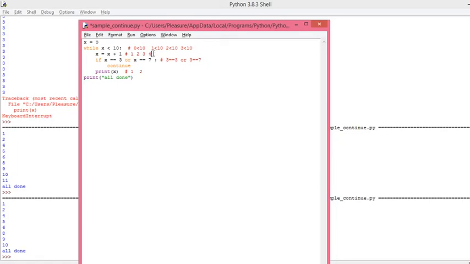So it becomes 4. Then it checks the condition 4 is equal to 3 or 4 is equal to 7. Both are false, so it jumps to the print statement and we get the result 4. So 1, 2 followed by 4. That's why after 1 and 2 we got a 4 here. Did you understand how the continue statement works?